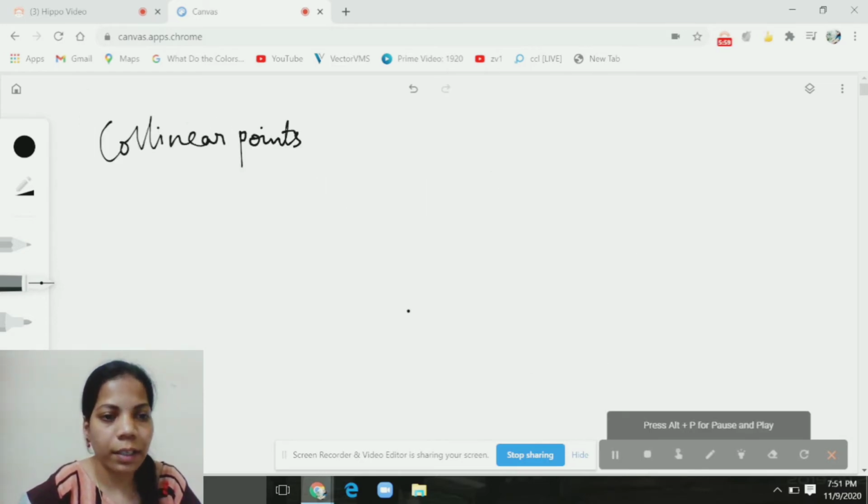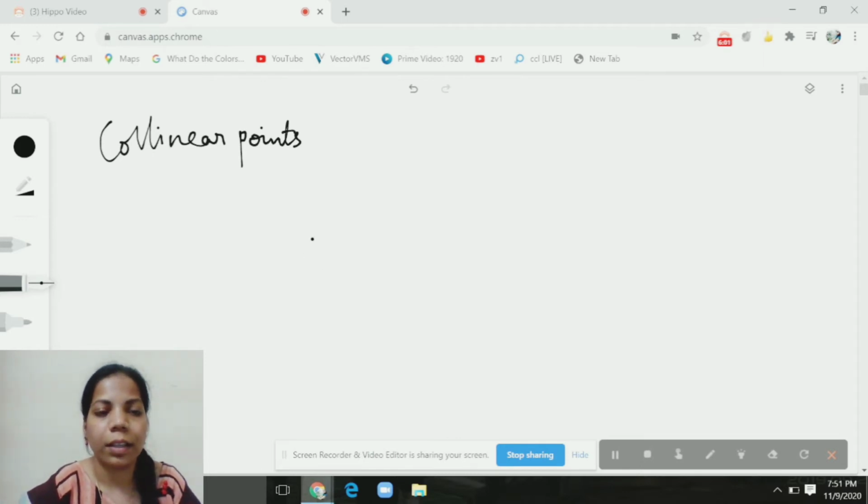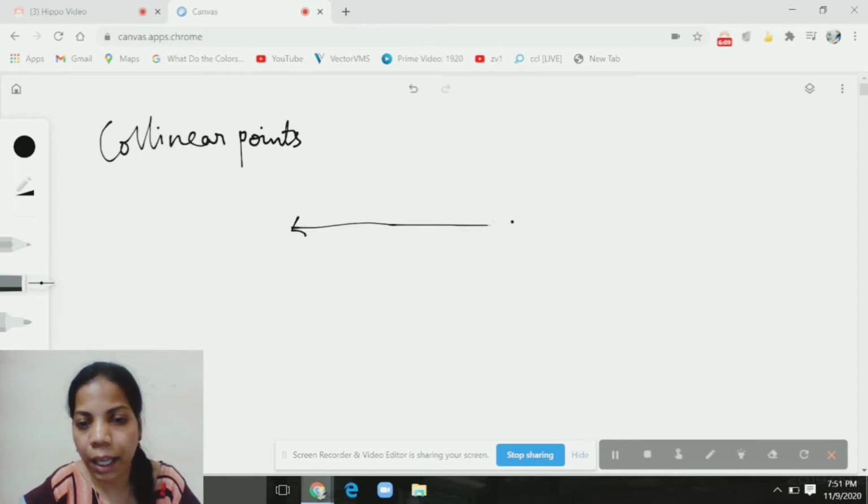Yes, now let us see what are collinear points. The points which lie on the same line are called collinear points. Let us take a line, for example, with points A, B, C, D, E. I'm taking F and G outside.